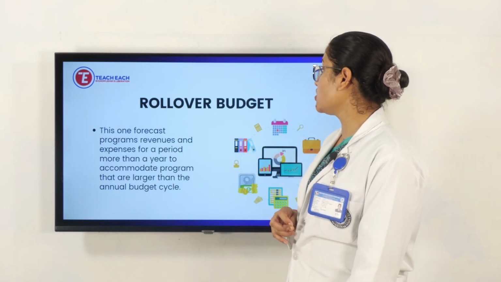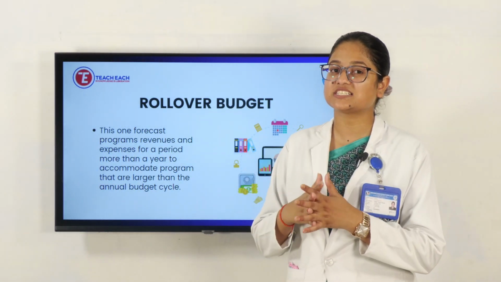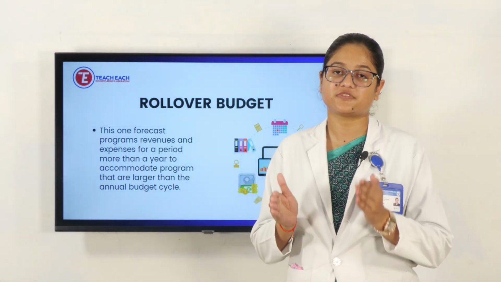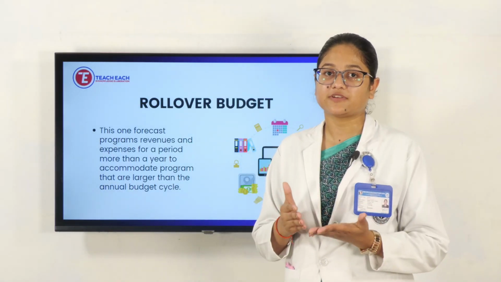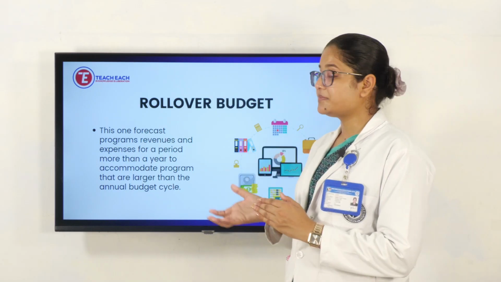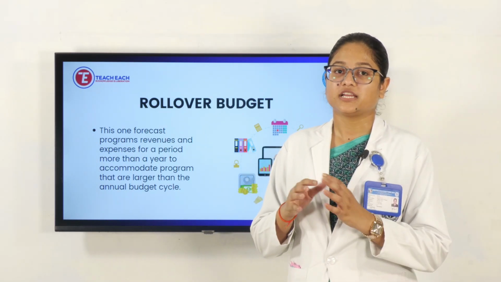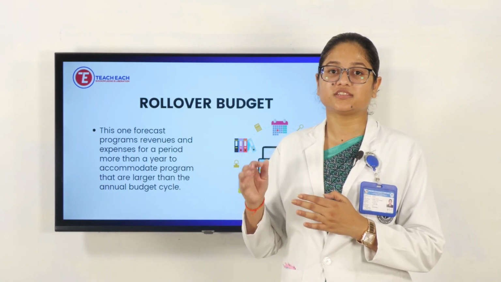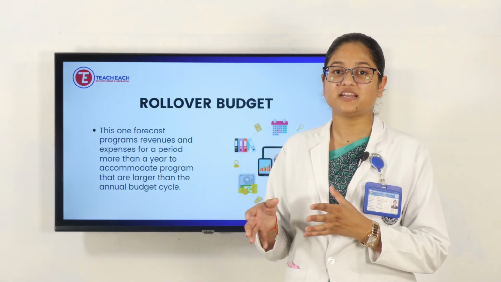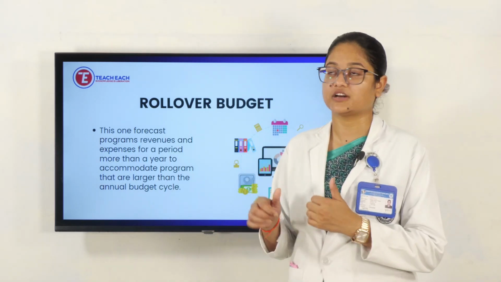Next is the rollover budget. Till now we have discussed that any budget has a specific time duration, basically a year. Rollover budget means that if any amount is left over, or a specific budget is ongoing, then after completion the same monetary resources go to another budget for that work.